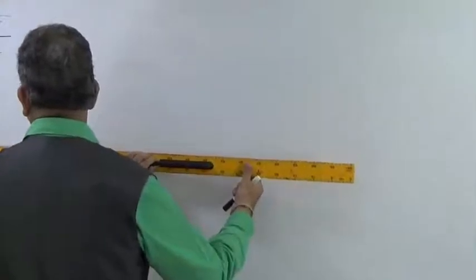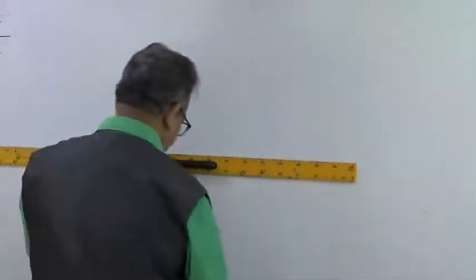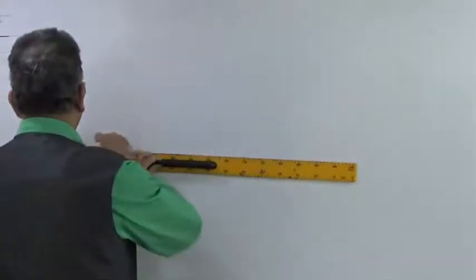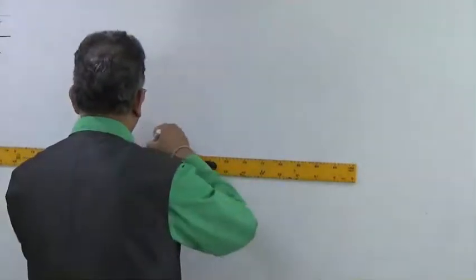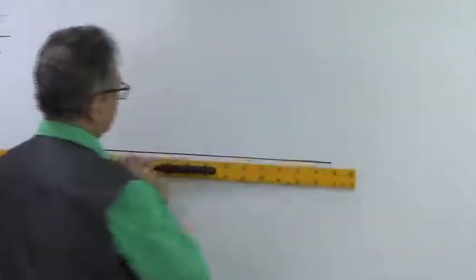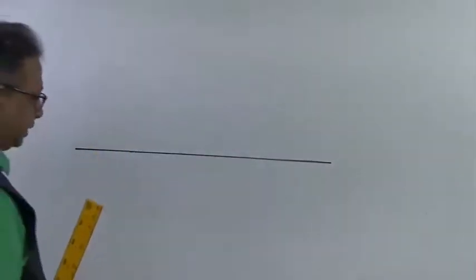So what is so different about rolling? Understand one thing: suppose we have a plane surface. What are we having? A plane surface.